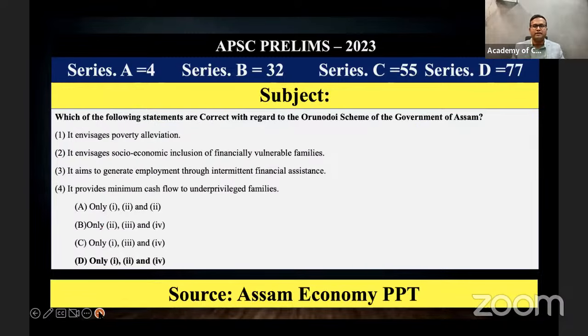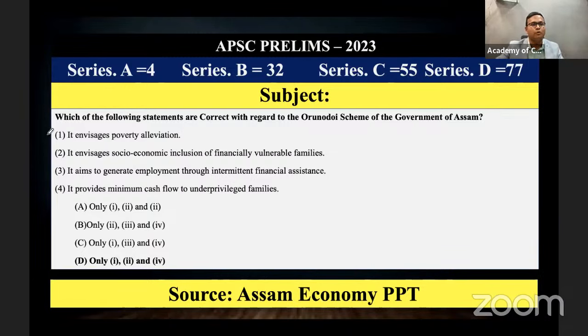Which of the following is correct with regard to the Arundoi scheme? I have taken this in the class of Assam economy, when I was teaching you the Assam economy, Assam current affairs and Assam government schemes. I told you that it was a scheme of giving 1,250 rupees for the BPL families. By getting that simple fact, you can answer this question.